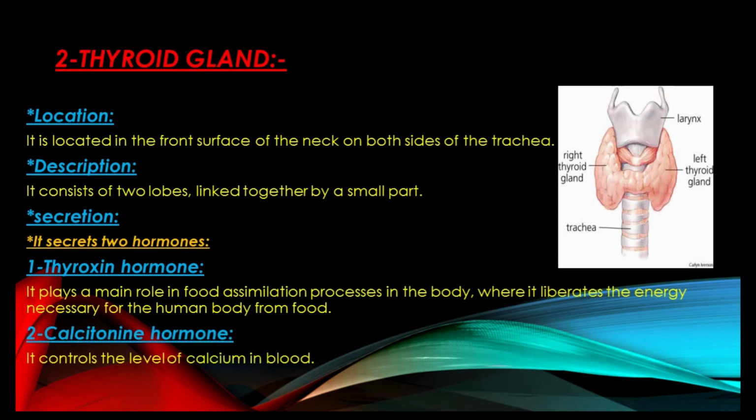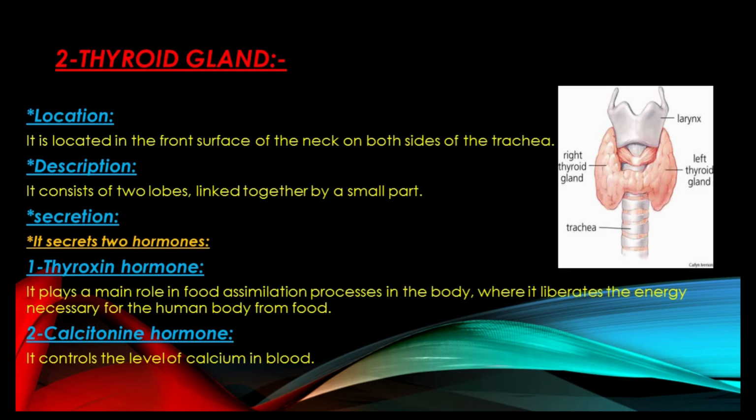Thyroxine hormone plays an important role in food assimilation. Food assimilation here means the burning of food inside our body to get the energy that we need all day and night to do our vital activities inside our bodies.